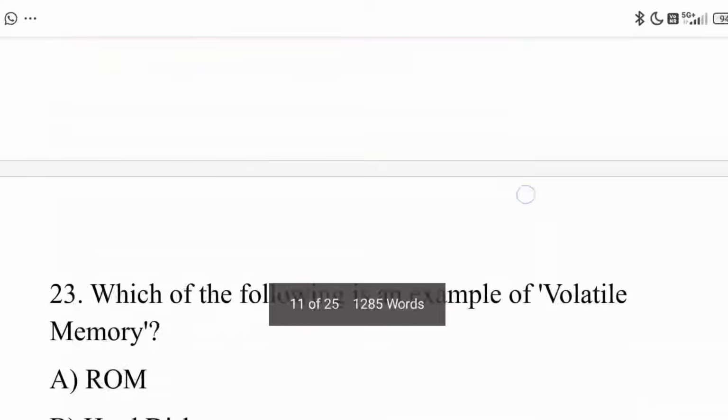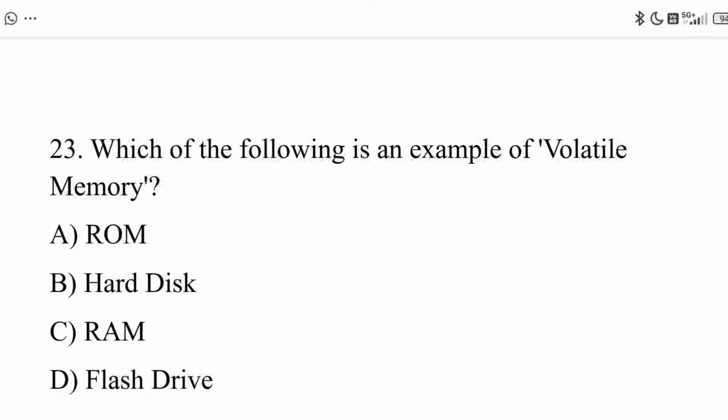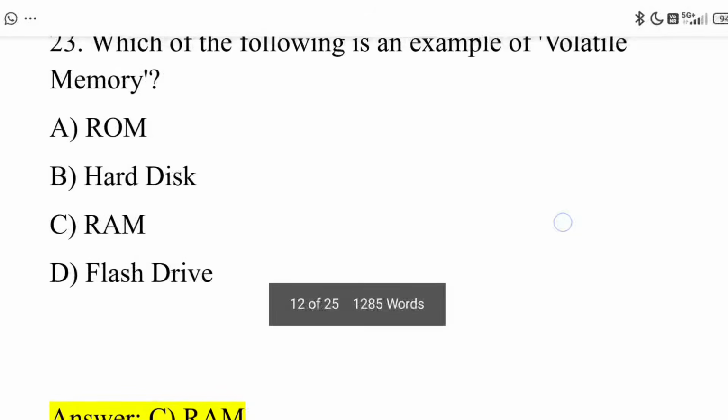Next, 23rd question. Which of the following is an example of volatile memory? Option A, ROM. Option B, hard disk. Option C, RAM. Option D, flash drive. And the correct answer is option C, RAM.